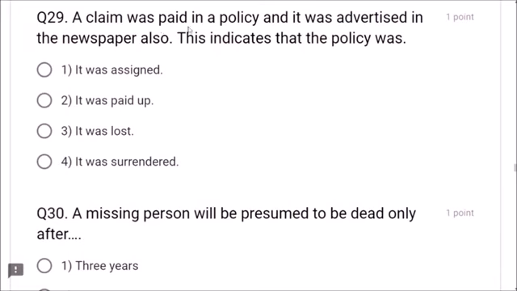A claim was paid in a policy and it was advertised in the newspaper also. This indicates that the policy was lost. It was assigned, no. It was paid up, no. It was surrendered, no. It was lost. So that is why they advertised in the newspaper also. This indicates that the policy was lost. Option number 3 is correct, friends.